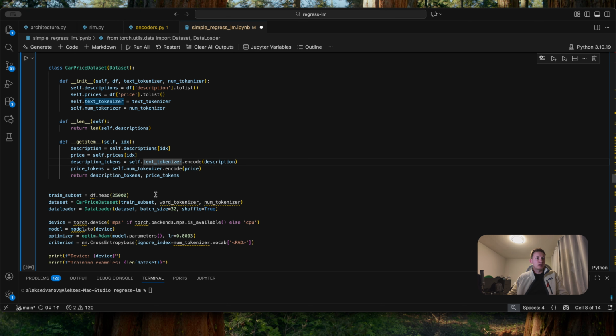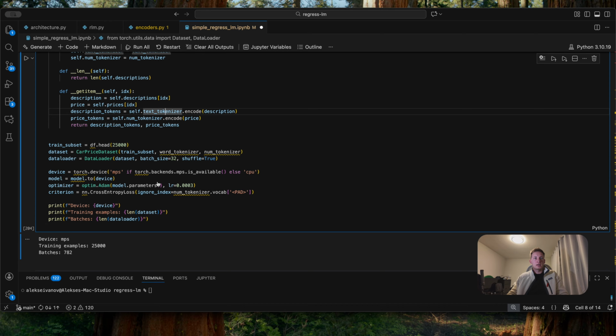Then let's create a training dataset. For the training dataset, we're going to use a subset of our data: a set of 25,000 examples. You might ask why not all 27,000? That's because we are holding out 2,000 for validation. We want to see how well our model generalizes to unseen data.